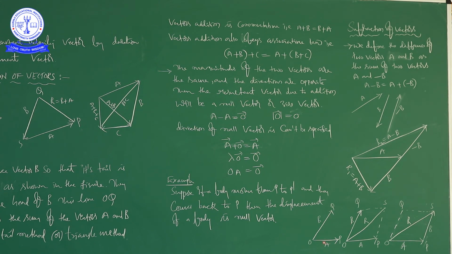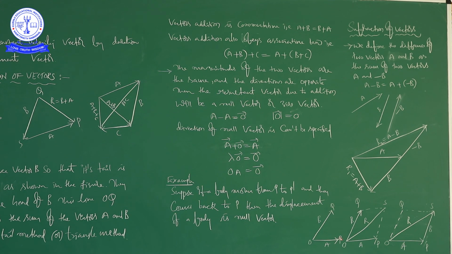This is one vector A, this is another vector B. For A it is the starting point and ending point, for B also. It is OP, it is OQ. Now we are going to join these two vectors, so it is R.